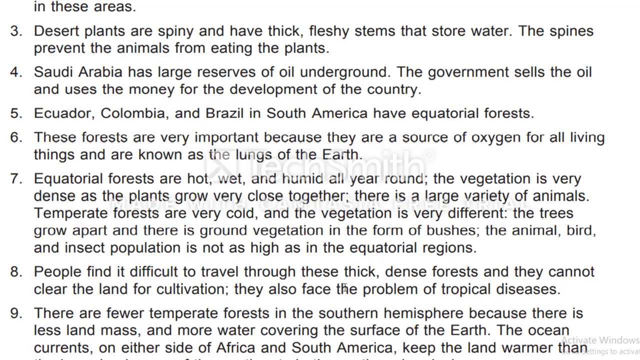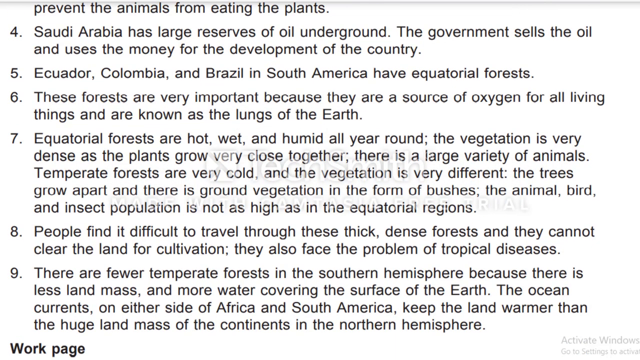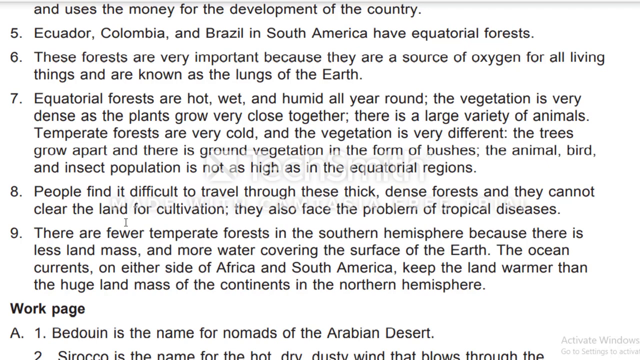Question number 9: Look at the map on page number 19. Why are there fewer temperate forests in the southern hemisphere? You can see it on page number 19. The answer is, there are fewer temperate forests in the southern hemisphere because there is less land mass and more water covering the surface of the earth. The ocean currents on either side of Africa and South America keep the land warmer than the huge land mass of the countries in the northern hemisphere.